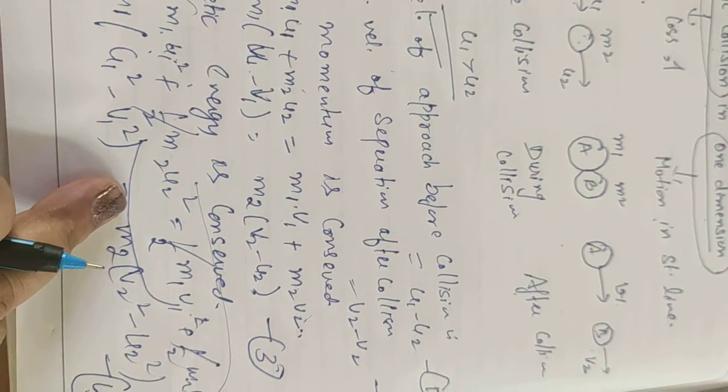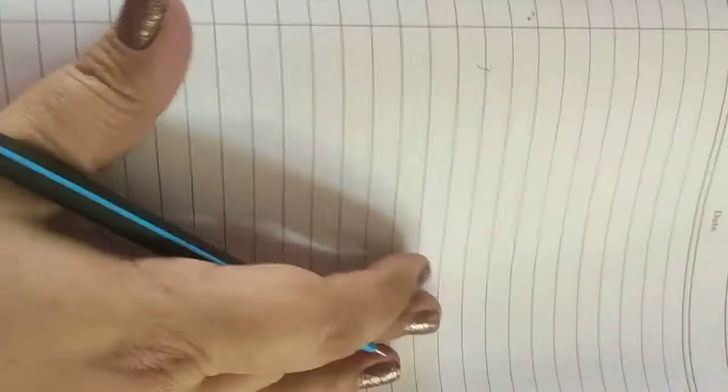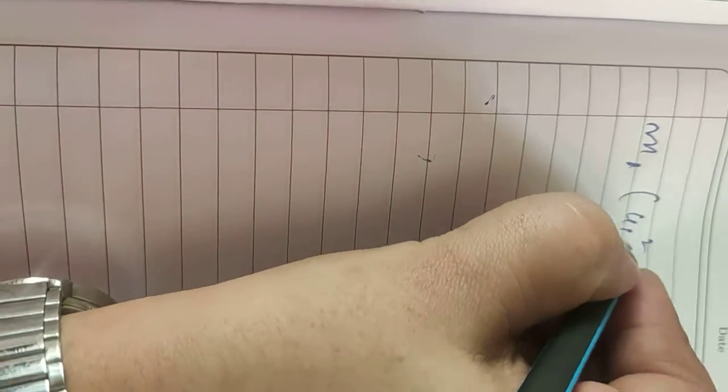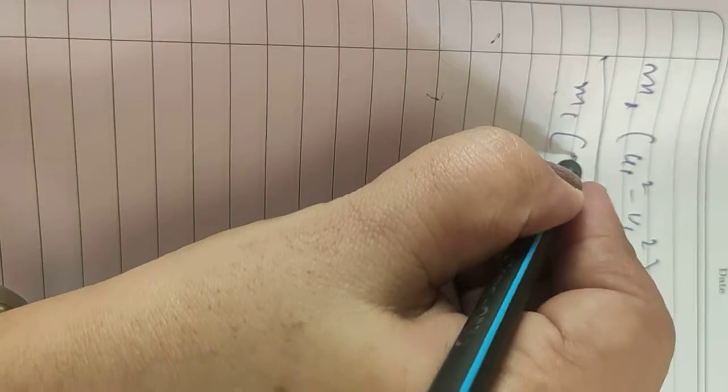Now dividing equation 4 by 3. In that case we write m1 (u1 square minus v1 square) upon m1 (u1 minus v1), which is equal to m2 (v2 square minus u2 square) upon m2 (v2 minus u2).